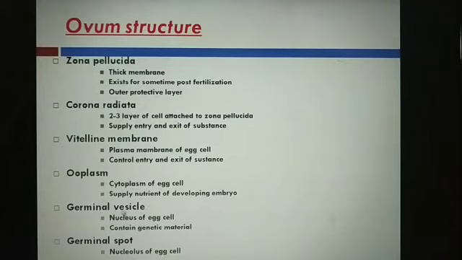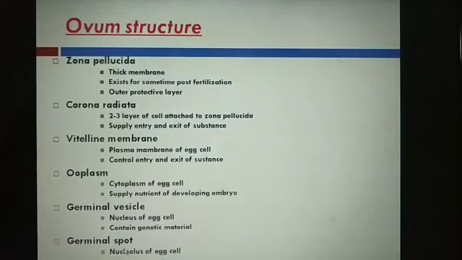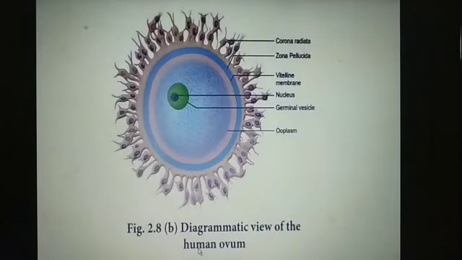Then germinal vesicle, the nucleus of the egg cell, which has the genetic material and controls it. Then the last one is germinal spot, which is the nucleolus of the egg cell. So this is the structure of the ovum. I hope you understand.